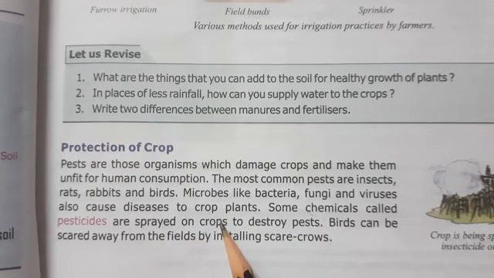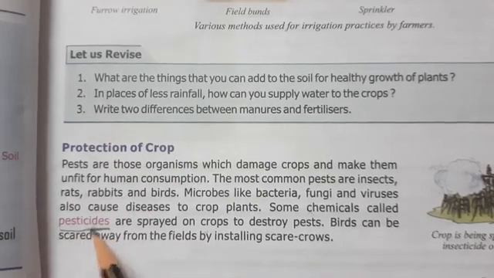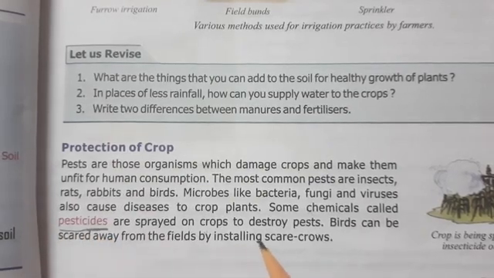So how are these pests taken care of? The farmers put some chemicals which are called pesticides. And these pesticides are sprayed on the crop to destroy the pests. So what are pesticides? Pesticides are the chemicals which are sprayed on the crops to destroy the pests.